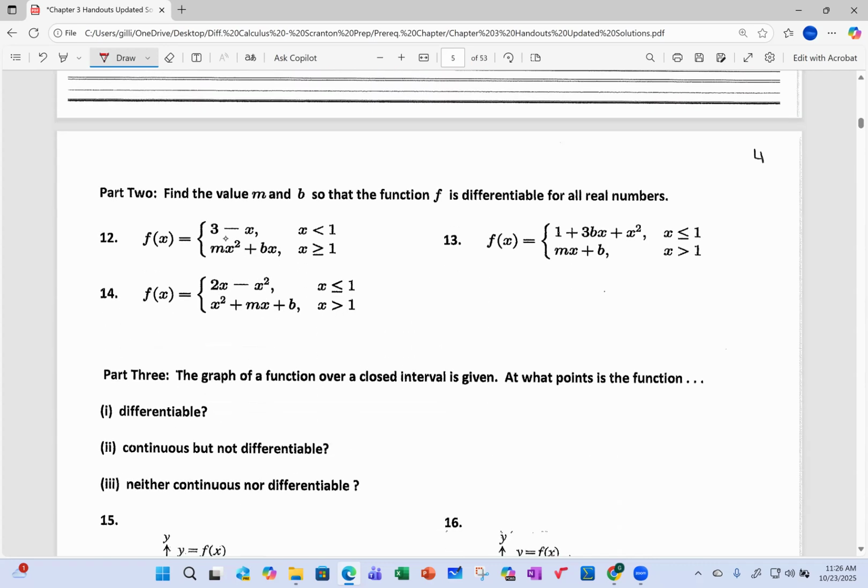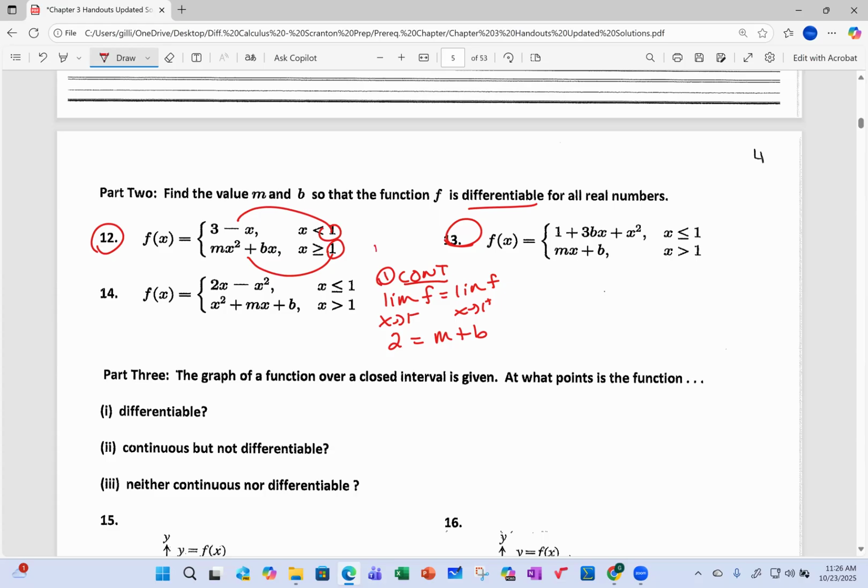And for the next set of directions, I'm going to do 2 of these, 12 and 13. So we got to find the values of m and b so that the function is differentiable. So just learn the steps. The first step is it's got to be continuous. So I'm going to write that the limit as x approaches 1 from the left of f has to be equal to the limit as x approaches 1 from the right of f. I'm going to write that limit notation out, guys. Put the 1 in for the x, and you get 2. Put 1 in for the x, and you get m plus b.